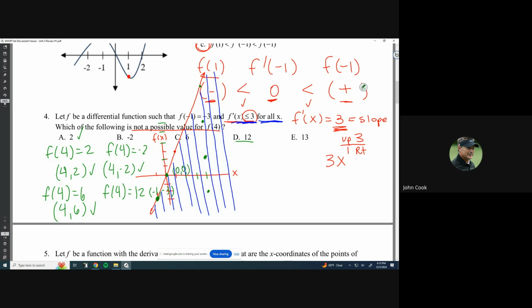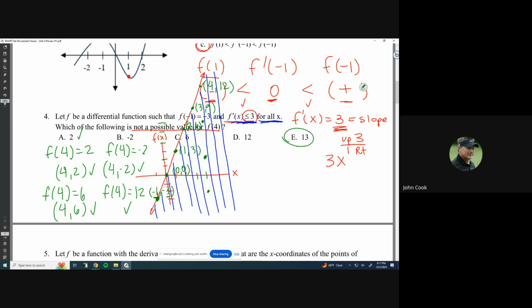So for every 1 that I'm increasing in x, I'm increasing by 3 for the y. The next coordinate would be (1, 3), then (2, 6), then (3, 9). And if I add 3 onto the next one, look at that, it's (4, 12). So 12 is the biggest possible y value at 4. Anything beyond that is impossible.